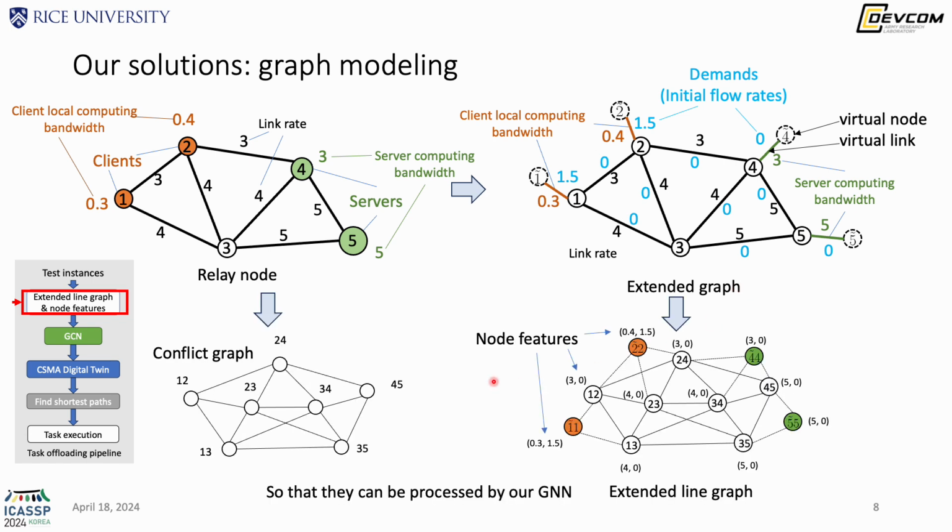For the convenience of processing using graph neural networks, we also build this conflict graph and extended line graph. So here, essentially, the extended line graph will convert every edge in the extended graph into a node, so that edge features are now converted to node features. And two nodes are connected to each other in the extended line graph if their corresponding links share the same node. But conceptually, we can still refer to the extended graph.